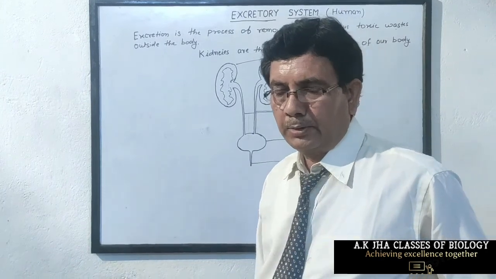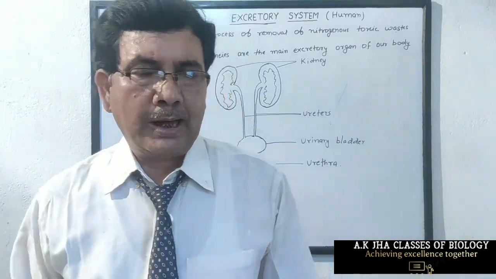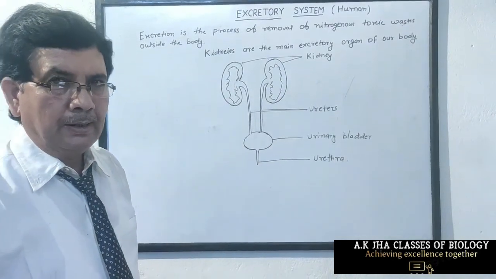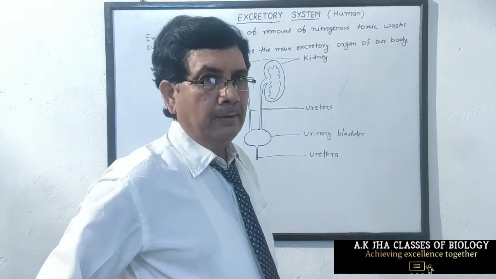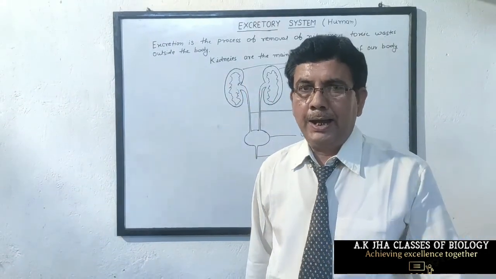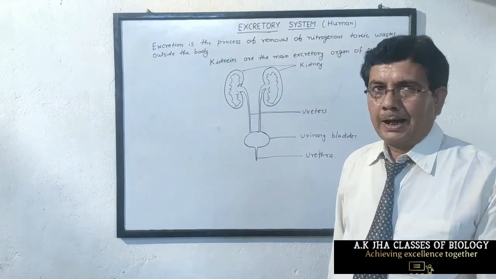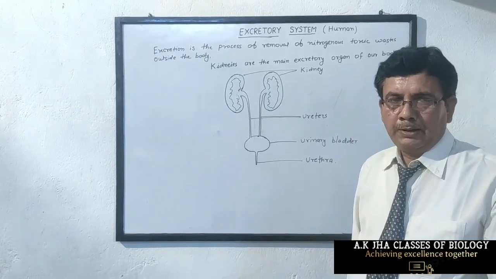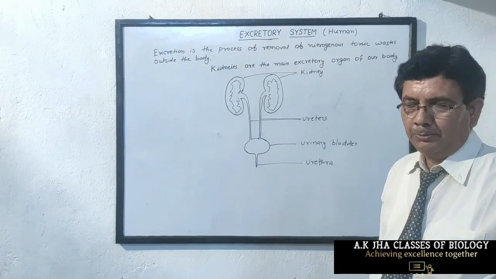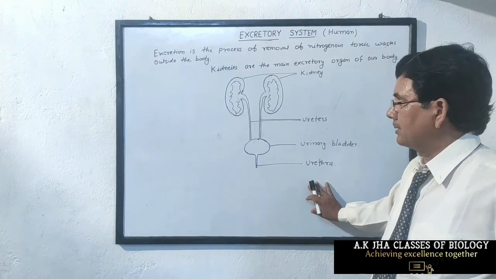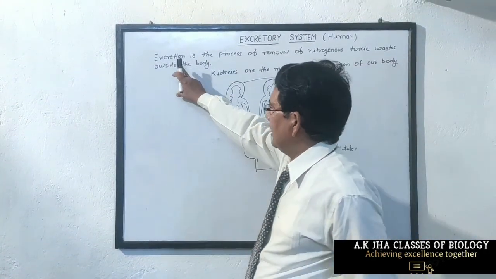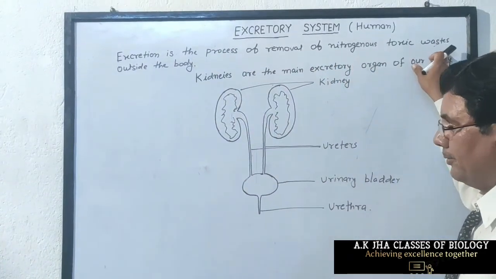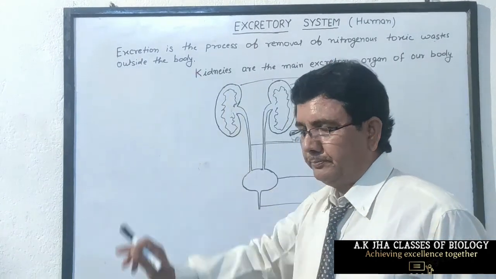Toxic wastes are produced during metabolism, which are harmful for living organisms, for both plants and animals, and we have to remove these wastes, just like urea, uric acid, ammonia, carbon dioxide, etc. because these are harmful for living beings. So excretion is the process of removal of nitrogenous toxic wastes outside the body.